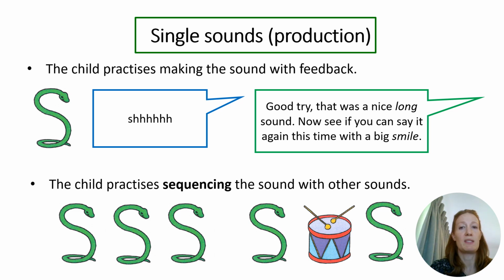To support the child with sequencing, we can practice saying the sounds really slowly and or in unison at the same time as the child, until the child is able to speed up and say the sounds by themselves. If the child struggles to say the sound in isolation, it can help if we make the mouth shape with them. Then just demonstrate placement rather than moving on to produce the sound. So if we're working on this sound, we might just go with our lips and actually not produce a sound, but just give them a little prompt to know how to make that sound.